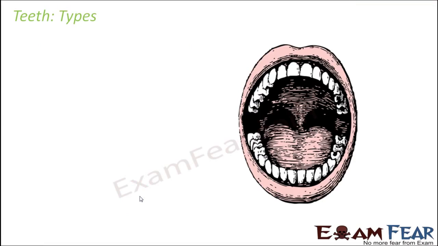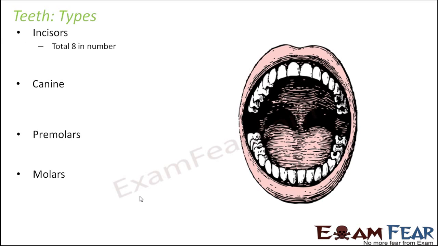Now let us talk about the types of teeth. There are basically 4 types of teeth: incisors, canine, premolars, and molars. These are the 4 types of teeth which exist in human beings. Now let us see what they do and where they are. Incisors are total 8 in number, and where are they located? They are located at the center. If you see at the center, this is your center, this 1, 2, 3, 4. 4 on the top and 4 on the bottom. So these total 8 teeth are the incisors.